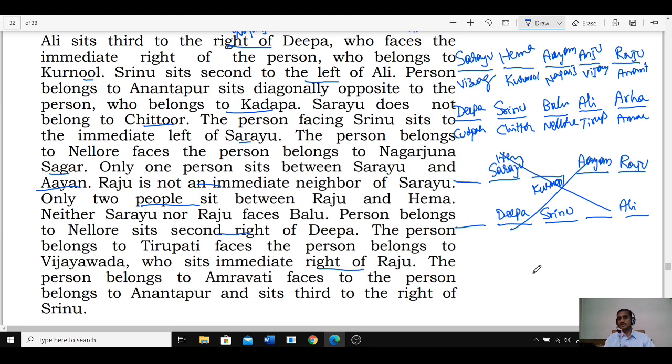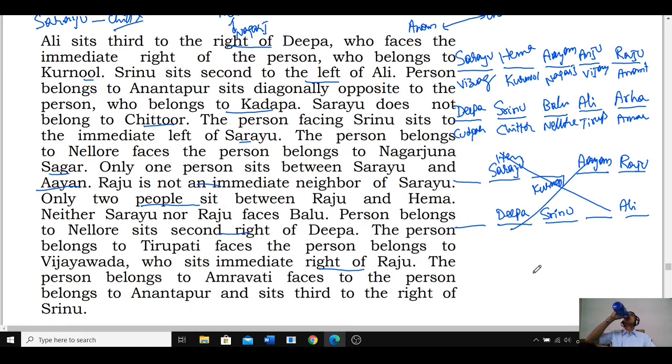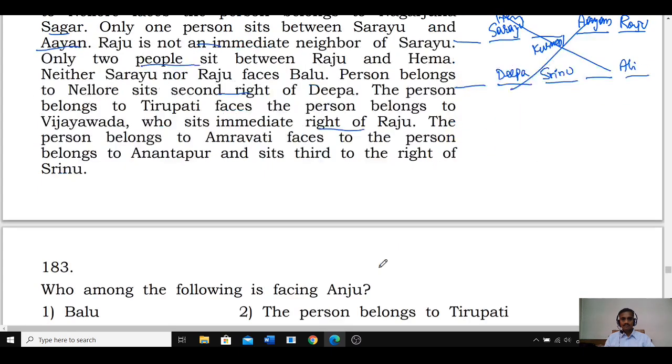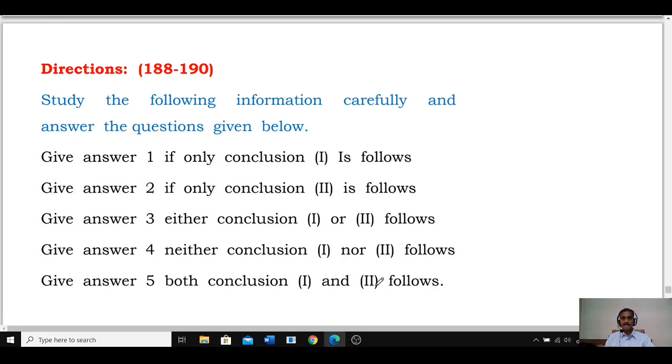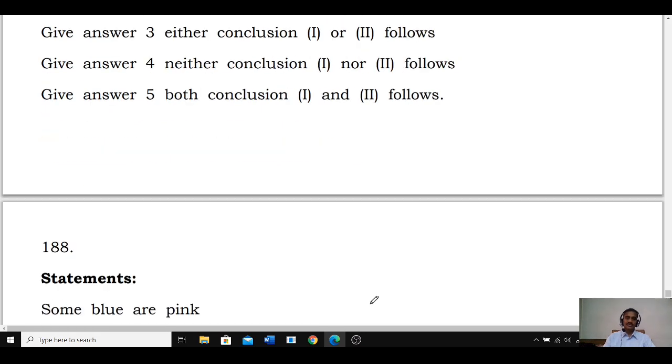This is how these 10 persons from different cities in AP are seated in 2 different rows, 5 in each row. This covers question numbers 183 to 187. Clear now? I hope you have followed this.